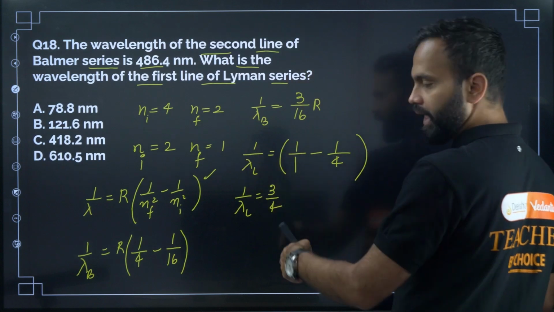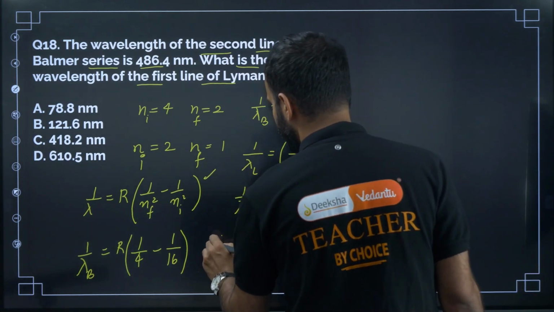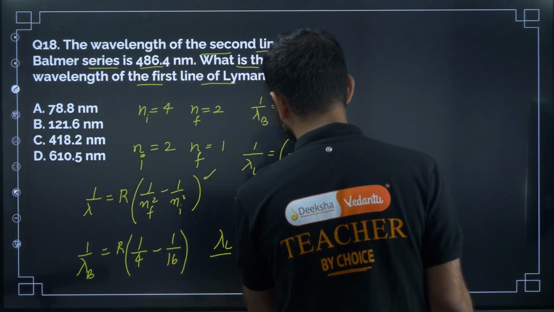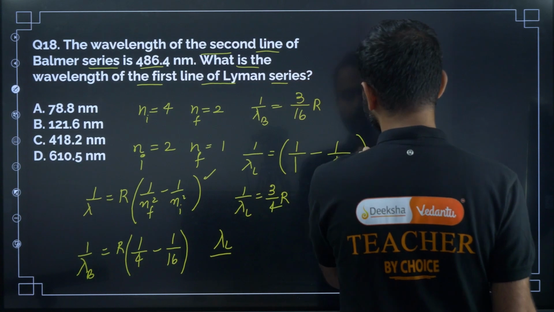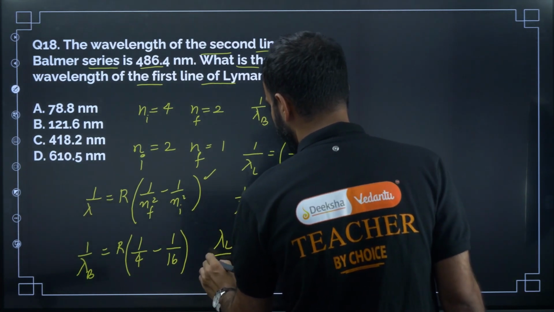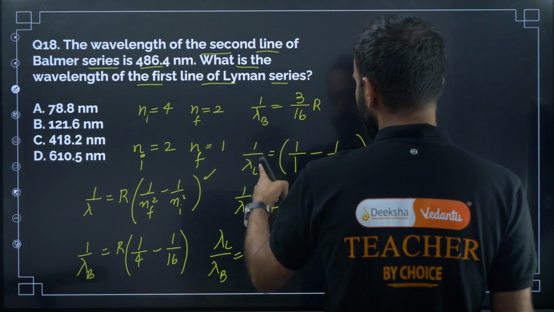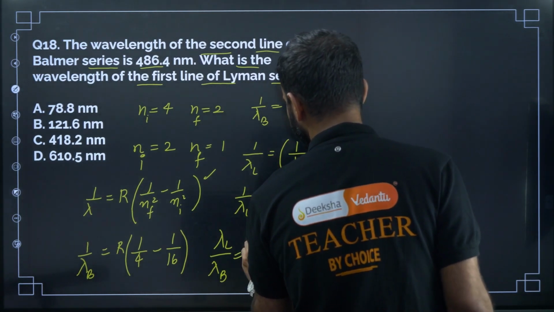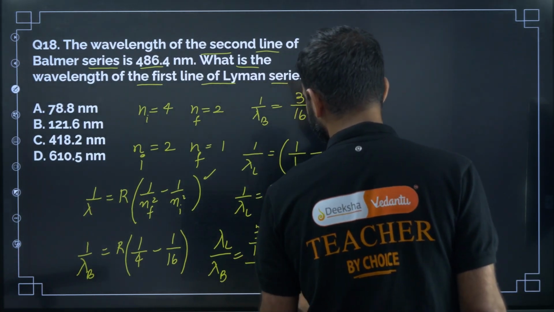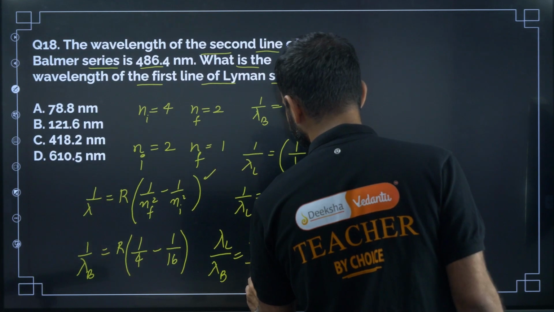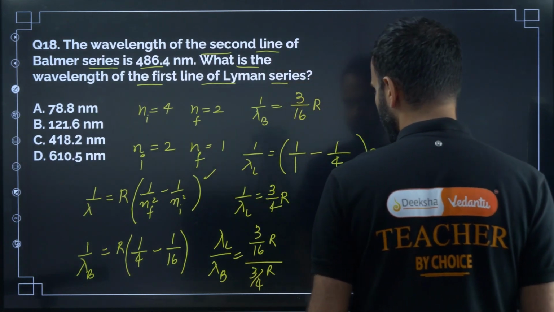We need to find lambda L. So now divide 1 by lambda L by 1 by lambda b. So lambda b divided by lambda L is equal to 3 by 4R divided by 3 by 16R.